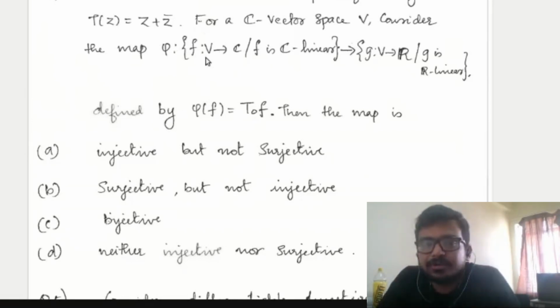What you have to do is, it is actually the map f going to f of x plus f of conjugate. That means you take a C linear map f, mapped to 2 times the real part of f. To check whether this map is injective, whether it is surjective, such things you have to check.